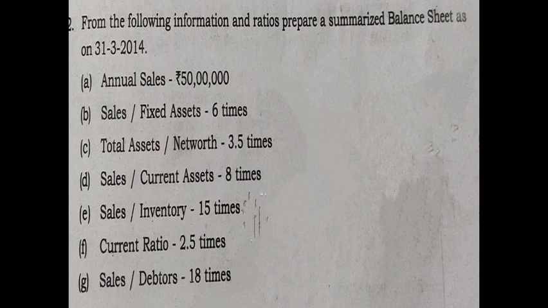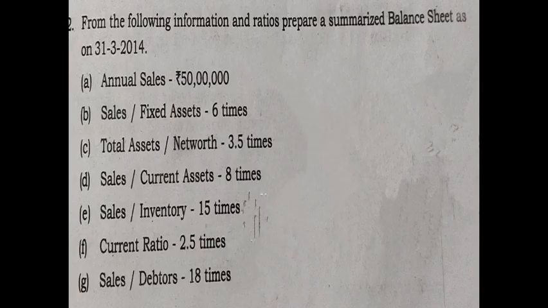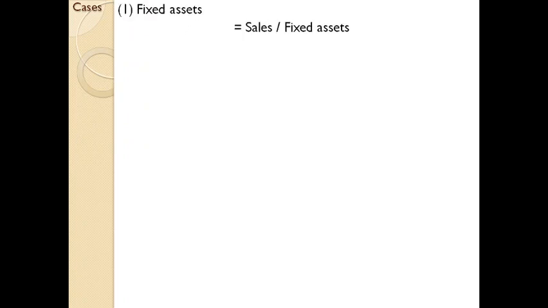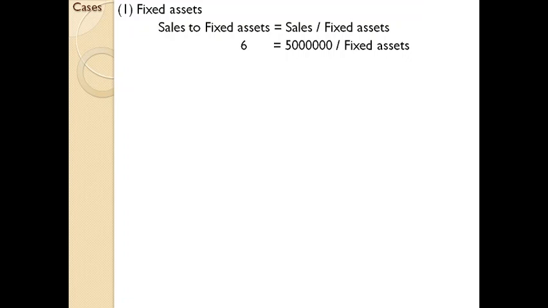First of all, annual sales is 50 lakhs. The first item is sales divided by fixed assets, or sales to fixed assets, which is 6 times. You can directly use that equation to find the amount of fixed assets. In the question it is given sales to fixed assets, which means sales divided by fixed assets. So 6 equals sales, already given as 50 lakhs, divided by fixed assets. You can easily find the amount of fixed assets: 8,33,000.